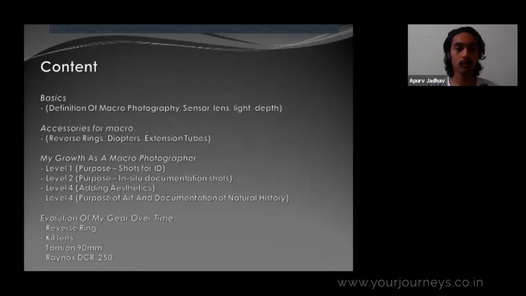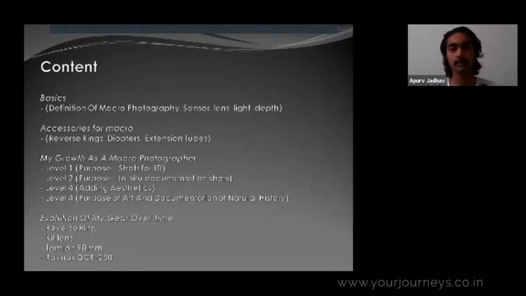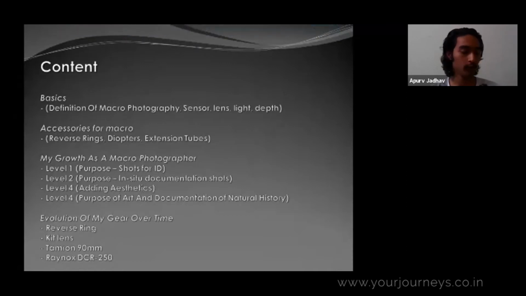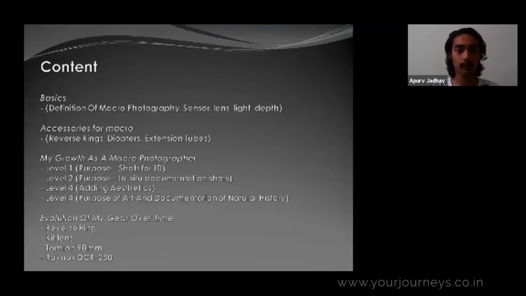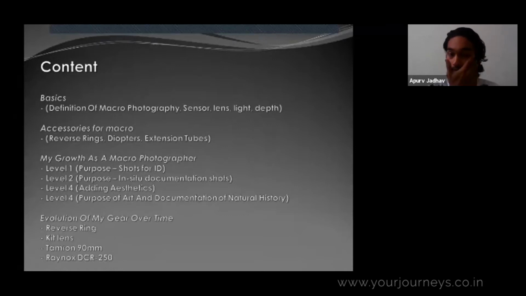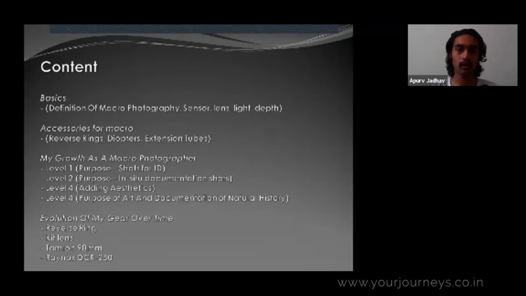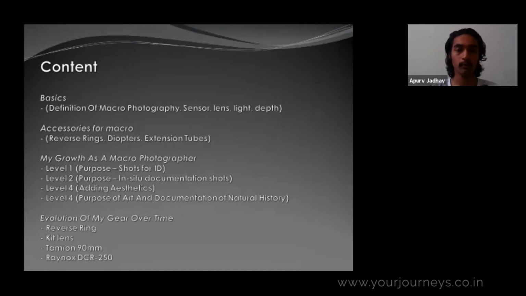Today we'll be going through the basics of macro photography, its definition. Then it depends upon a few things like sensor, lens, light, and depth. Afterwards we'll be talking about accessories used for macro photography: reverse rings, diopters, and extension tubes. After that, I'll be showing you my journey, how I started and grew in macro photography, and the procedure I followed to grow. Lastly, I'll discuss the gear that I used and am currently using.